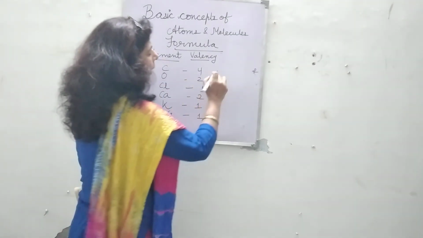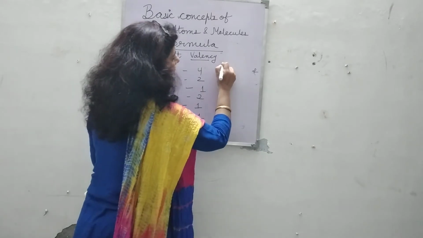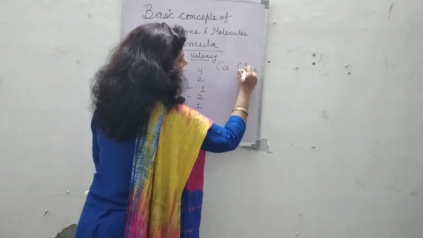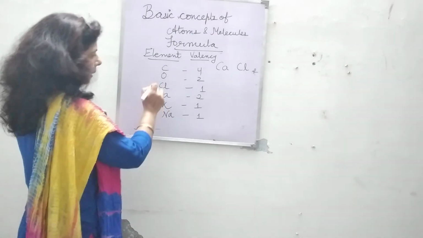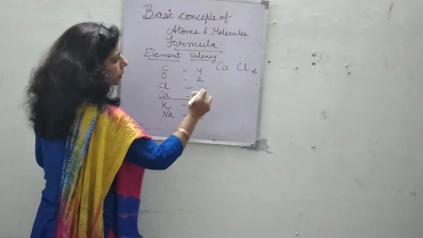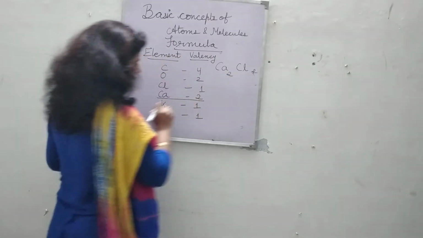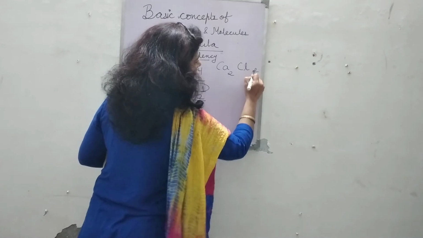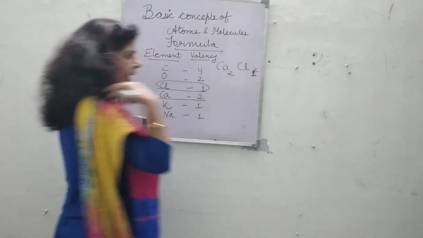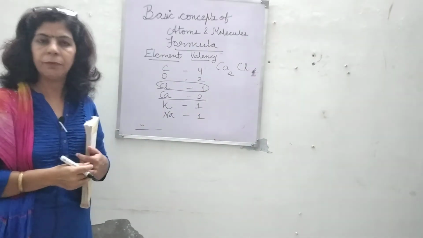Now, for example, I have to make calcium chloride. Calcium and chlorine are there. What is the valency of calcium? 2. Write down here. Chlorine valency is 1. Write down here as a subscript. As a subscript, we are supposed to write down their valencies.